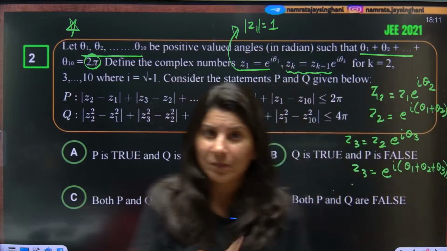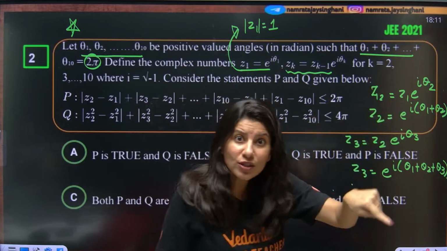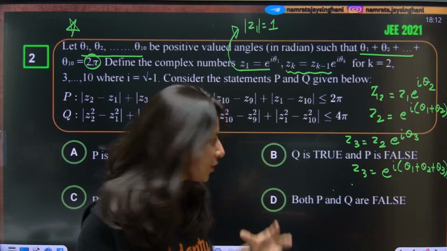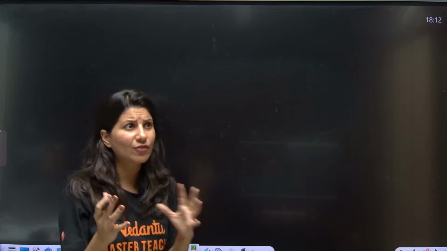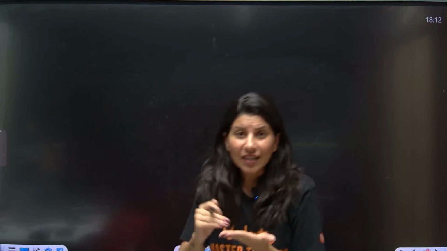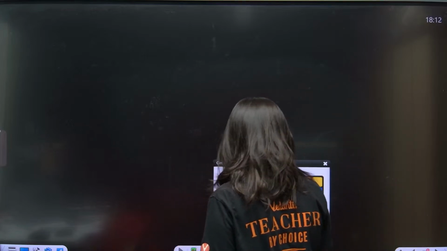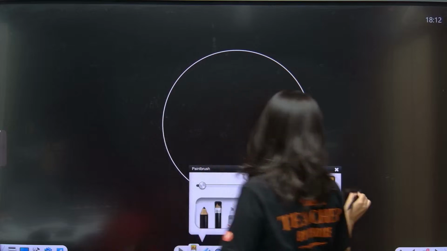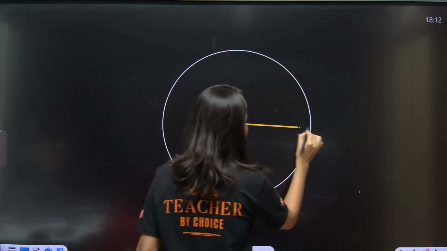One more thing. If the magnitude of z1 is 1, magnitude of z2 is also 1. Magnitude of z3 is also 1. Magnitude of z4 is also 1. If I try to plot the situation, z1, z2, z3, z4, obviously every modulus of the complex number is 1. That means, what does that mean? Anybody can tell me? All the 10 complex numbers, my dear students, will lie where? On the unit circle.